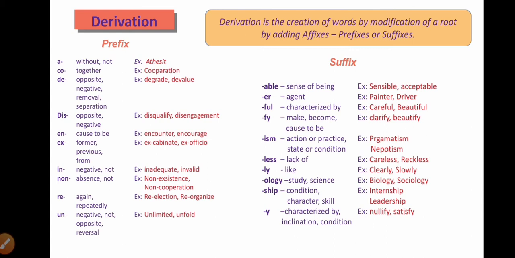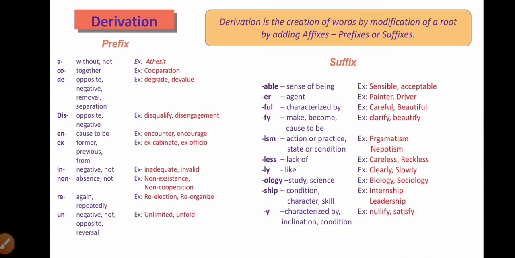For example, by adding it either to a verb or a noun, we can generate a word referring to the person involved in it. For example, paint is a verb. By adding er, we can refer to the person involved in it, a painter. Drive is a verb. By adding er, we can call them a driver. Okay, careful, beautiful, like that.